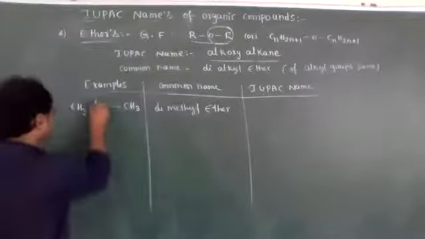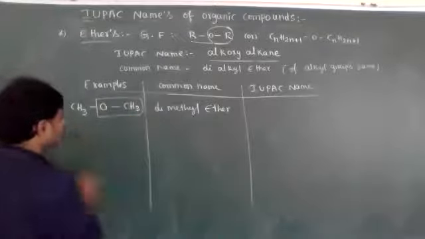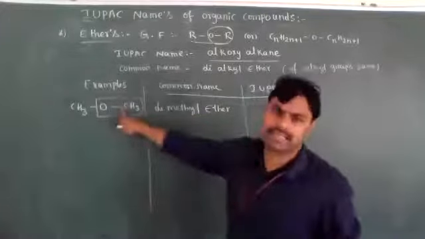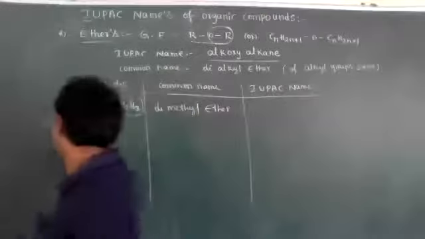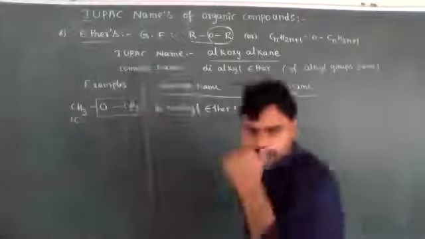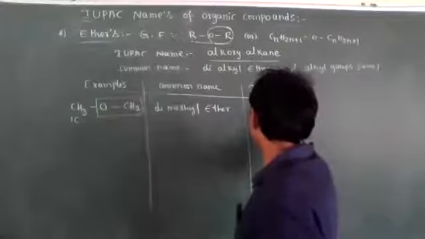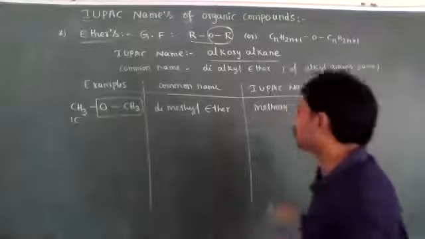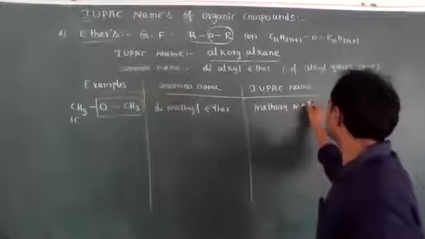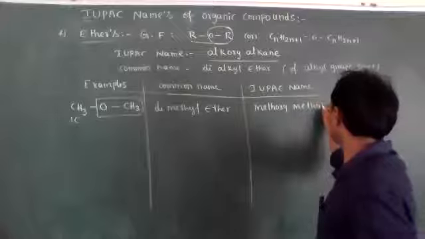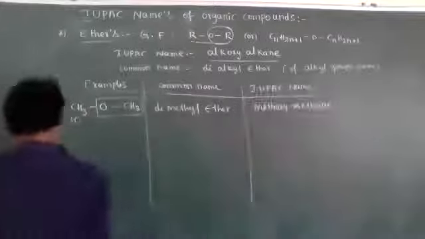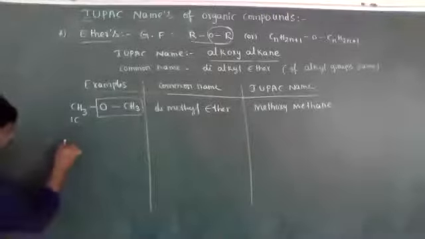IUPAC name. This OCH3 group we have to consider as a prefix. Then the root word is 1 carbon. So its IUPAC name is methoxymethane. Methoxymethane. Okay, students.